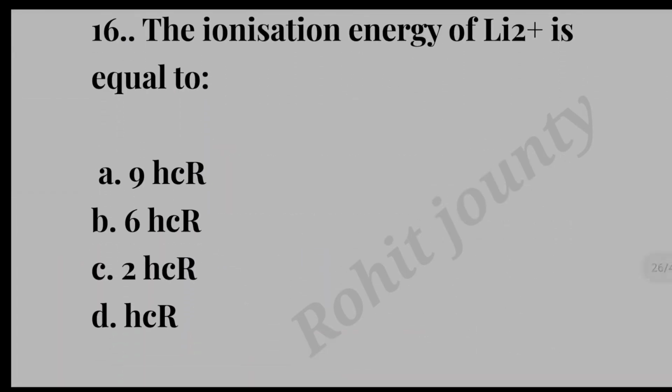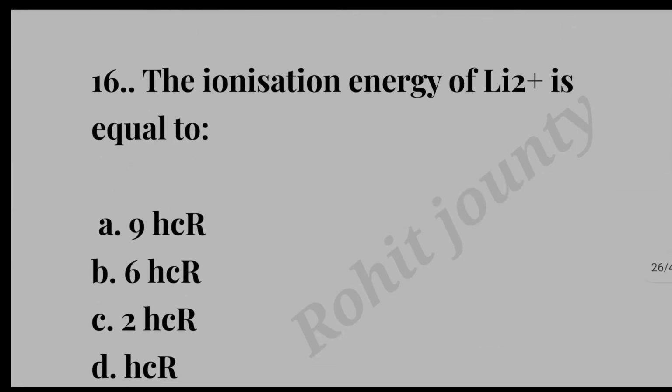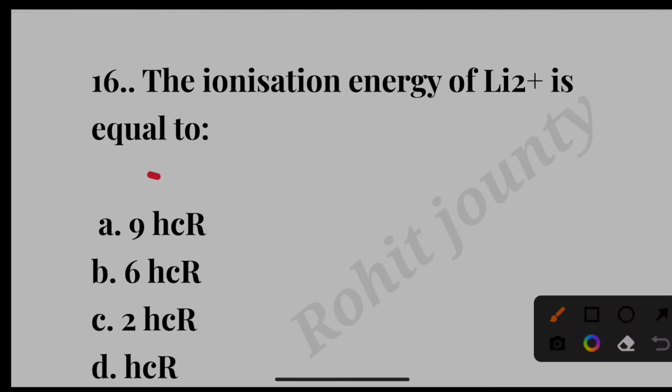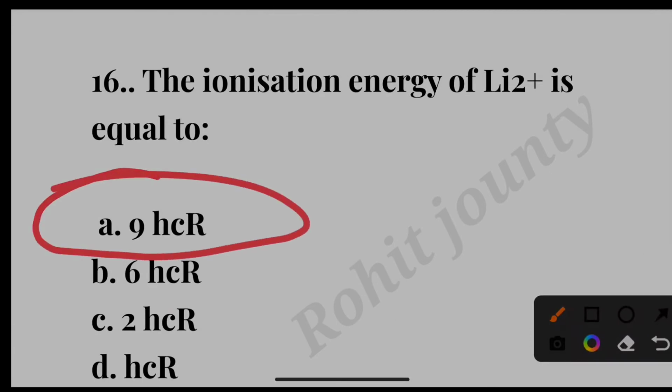Question number 16. The ionization energy of Li2 plus is equal to option A 9 hcR, option B 6 hcR, option C 2 hcR, option D hcR. The correct answer is option A, 9 hcR.